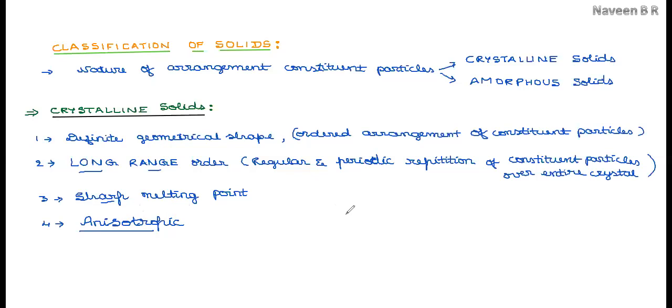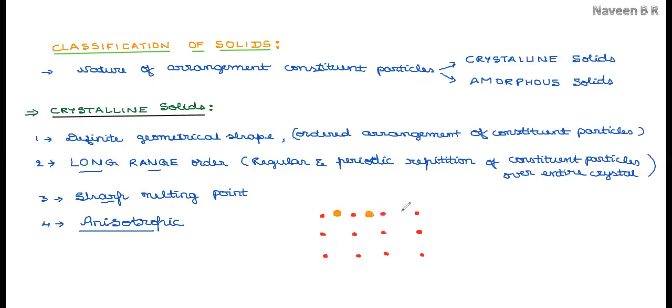For example, in crystalline solids, consider the ordered arrangement of the particles. Just assume this will be the arrangement of the constituent particles.